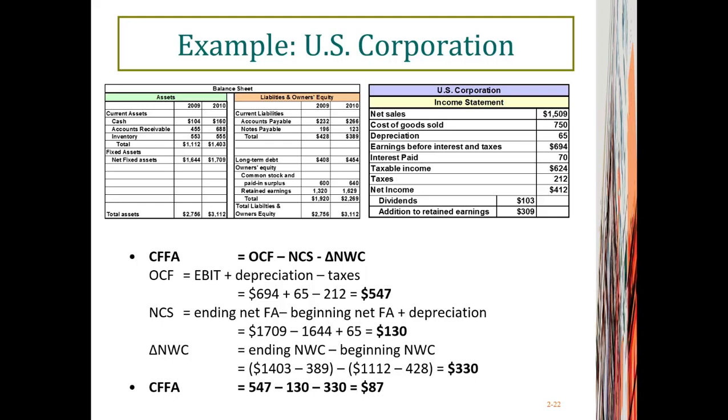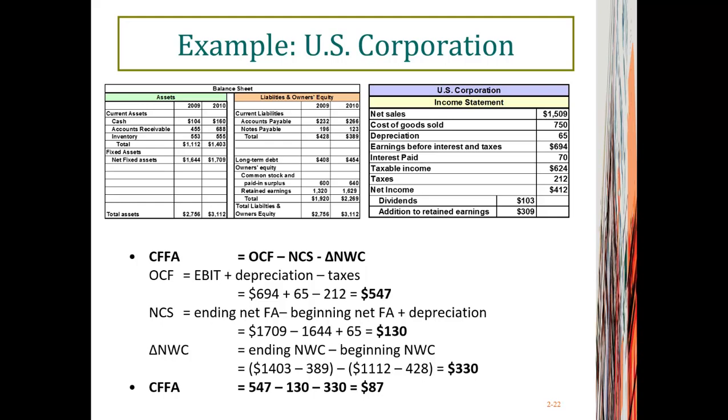And we add back depreciation. Why? Because depreciation is a non-cash item. It was excluded from the calculation of EBIT, as you notice in the income statement. Right? Depreciation was excluded before we get earnings before interest and taxes. But depreciation is a non-cash charge. So if we need to recover the truth of cash flow, we need to add it back.